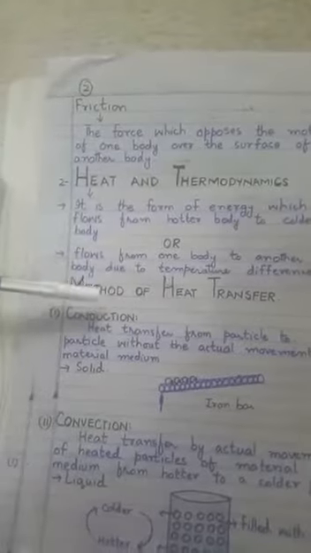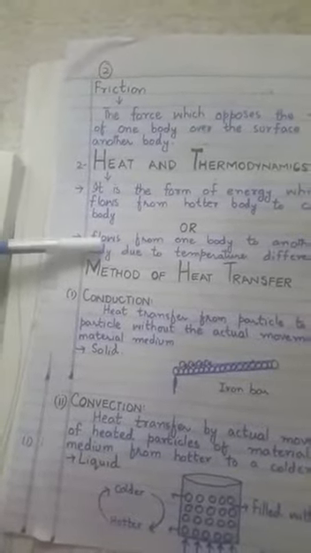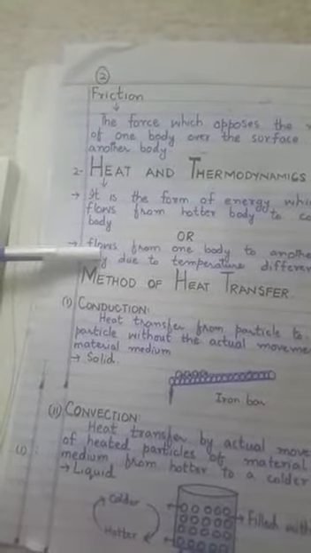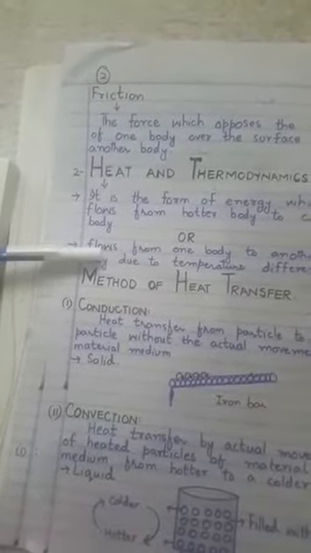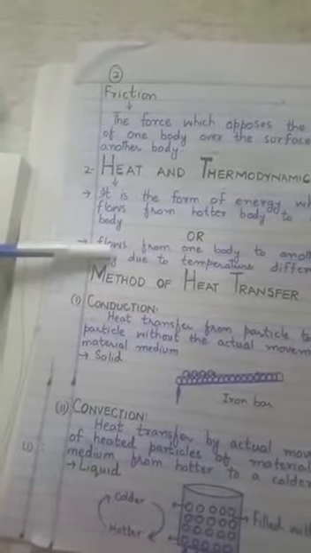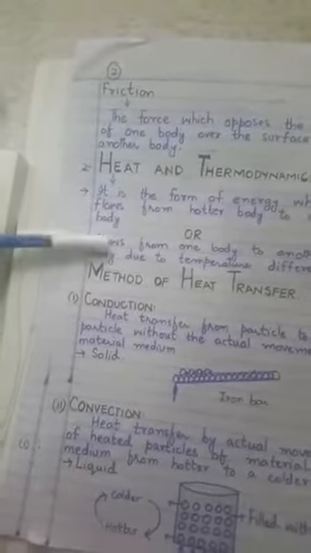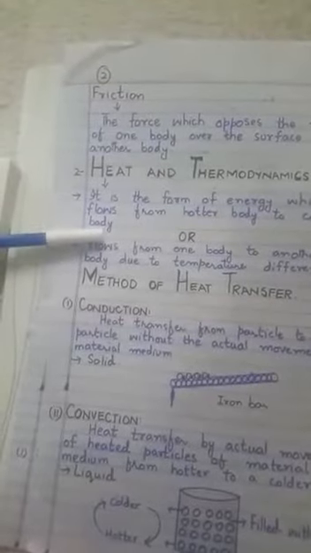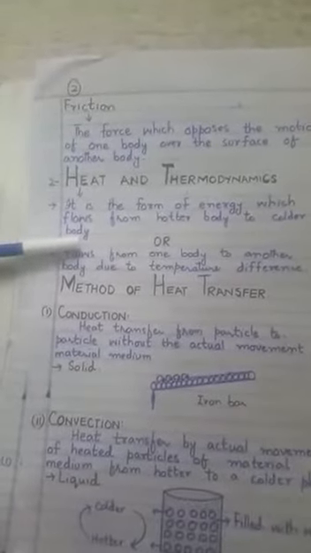The same is the case when we touch a cold water glass. When we touch a cold water glass, we feel that it is cold. Why? Because the temperature of the cold water glass is comparatively low as compared to the temperature of your hand. The temperature of your hand will be maximum and the temperature of the cold water glass will be minimum. So when we touch the cold water glass, heat energy flows from your hand into the water glass. This is the property of heat energy, that it always flows from a hotter body to a colder body.